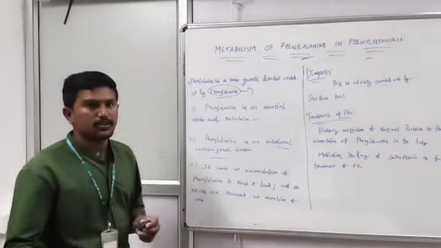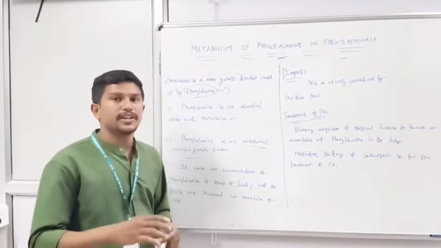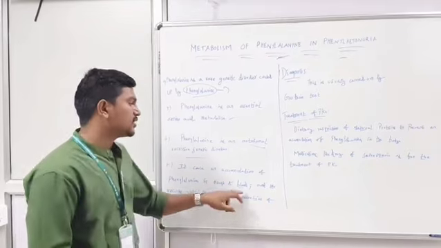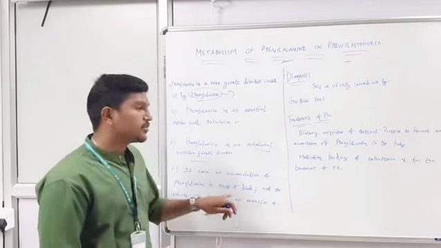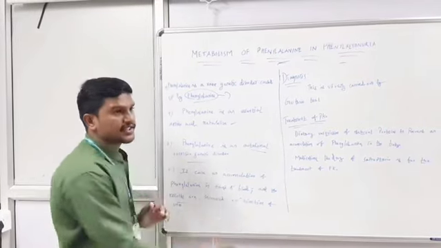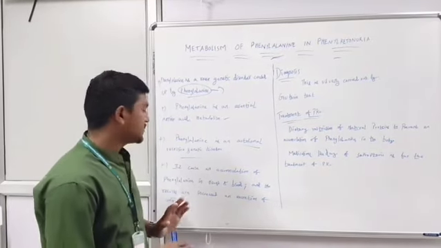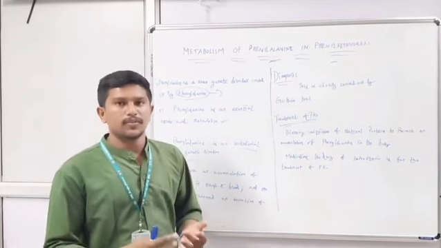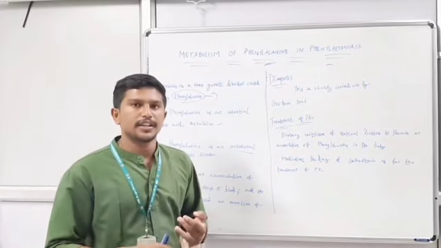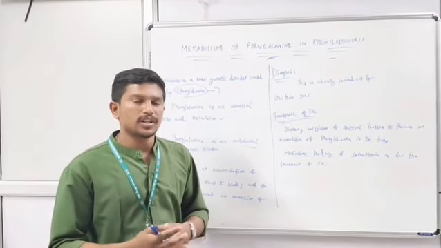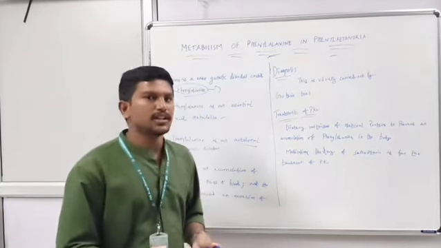Next, it causes an accumulation of phenylalanine in the tissues and blood. The high level of accumulation of phenylalanine in the tissues and blood results in increased excretion of urine. Okay, this is the study.